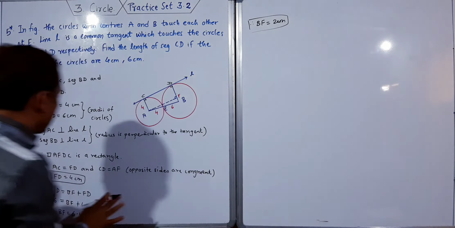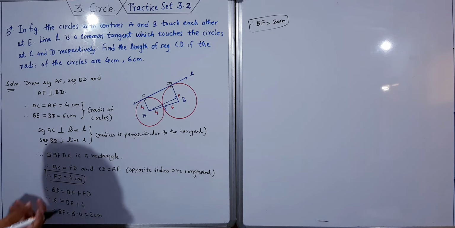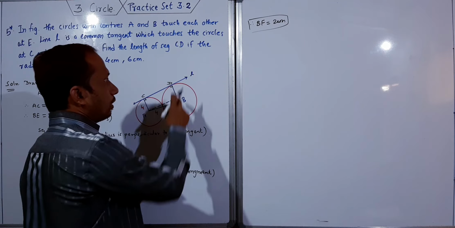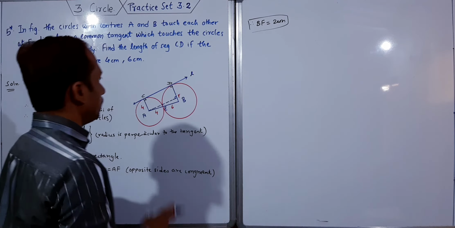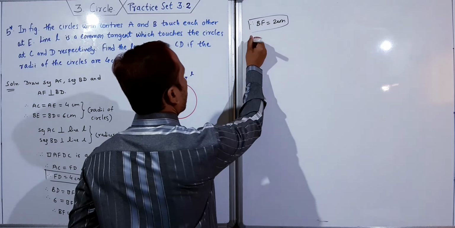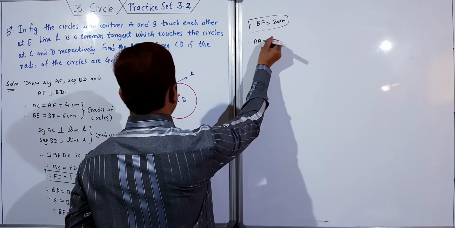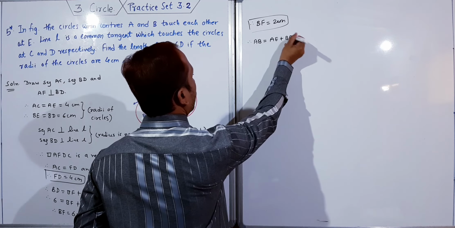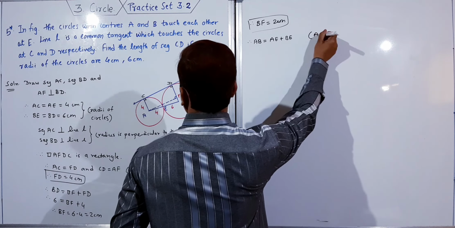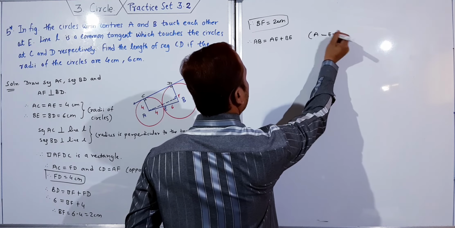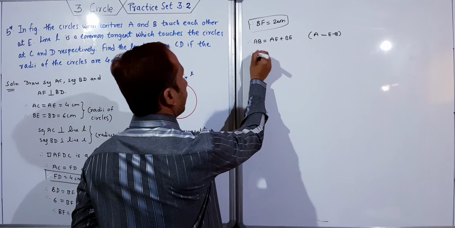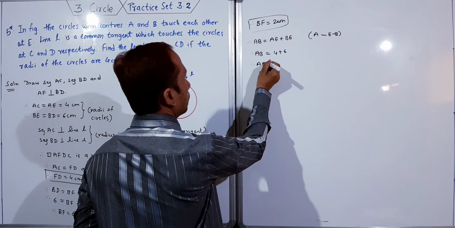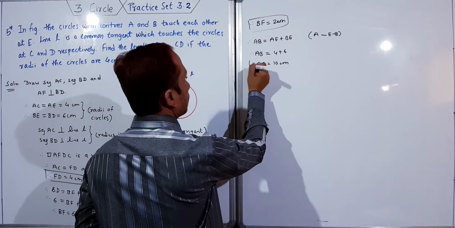You see, all these things are given, you just have to use that given content and write the solution. Now you got this BF, we want AB. Therefore AB is equal to AE plus EB. The reason you can write is that A, E, B are collinear points. Therefore AB is equal to 4 plus 6. Therefore AB is equal to 10 centimeter. This we also got.